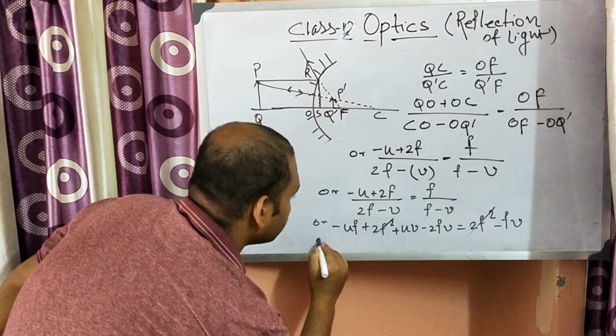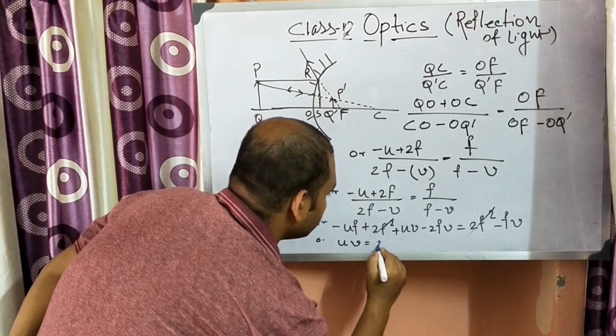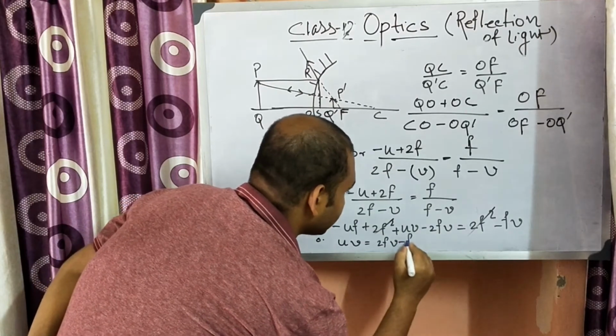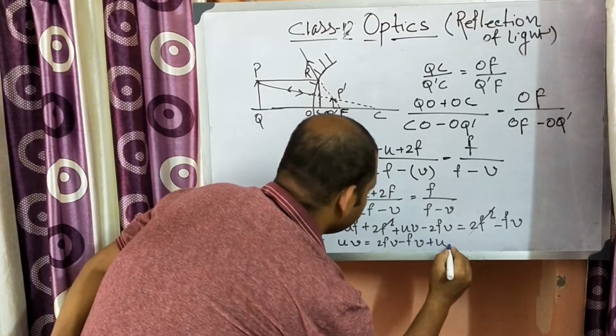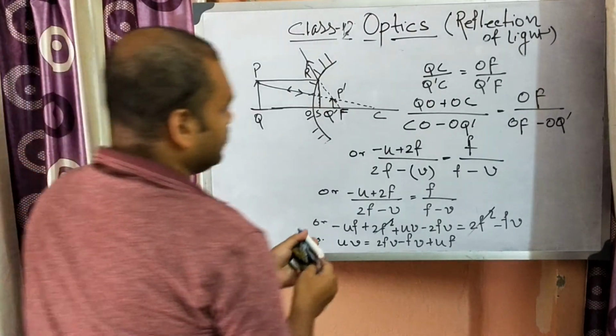So now UV is equal to 2FV minus FV plus UF.